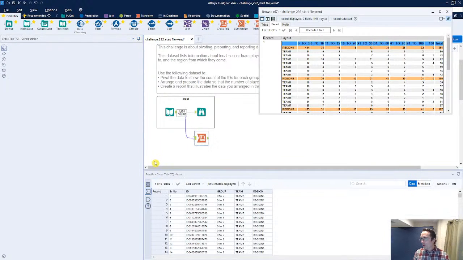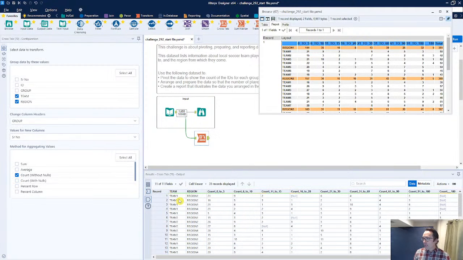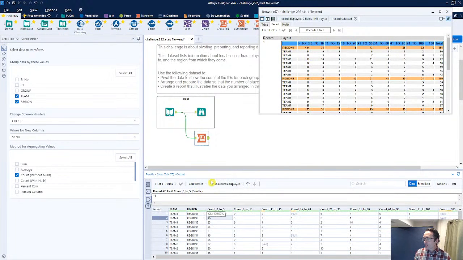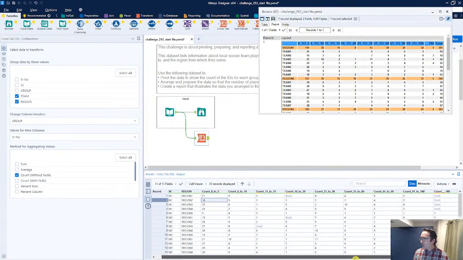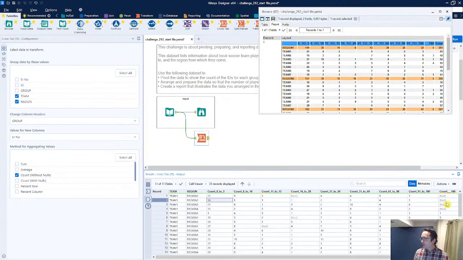So Control R to run the workflow. Let's see what we got here. Immediately I've got our team, I've got our region, and then we've got the different counts. So I can see that the count for team 1, region 1 is 21. Okay, so this is good. This is beginning to get me what I need. But this will also have a totals column over here. So I do have count 180 in this case. Team 1, region 1 does have a null value for 180, but there's also a total column in here.